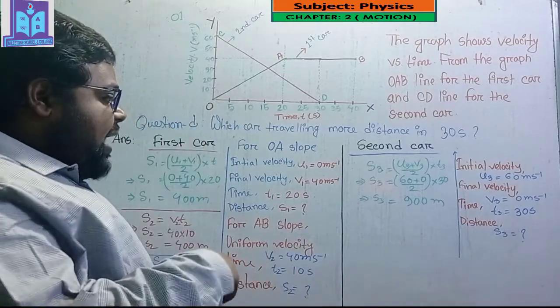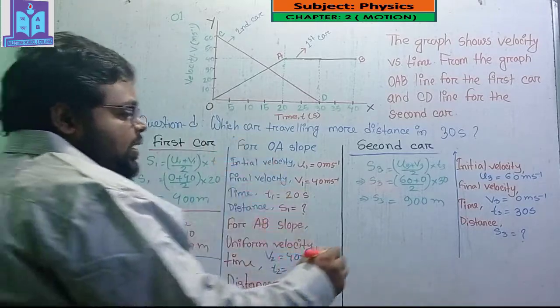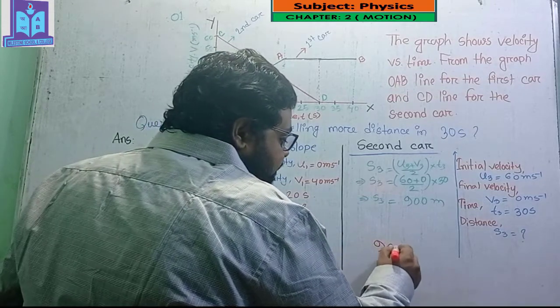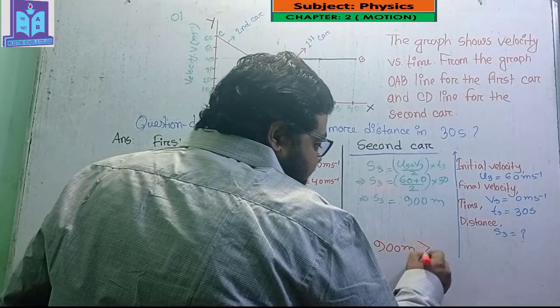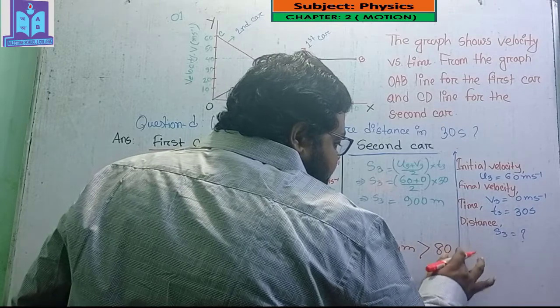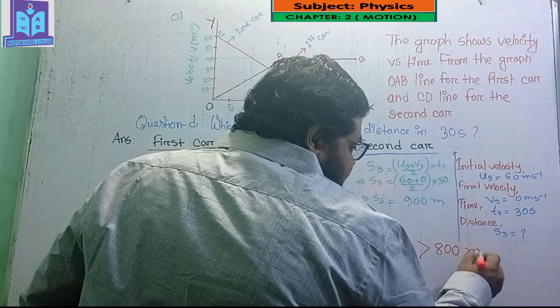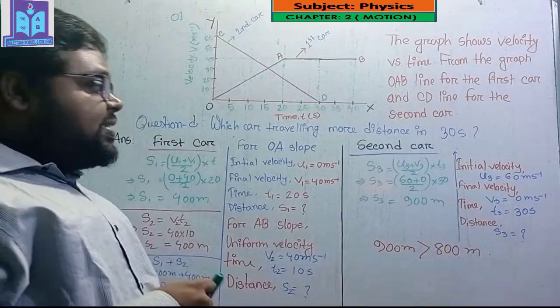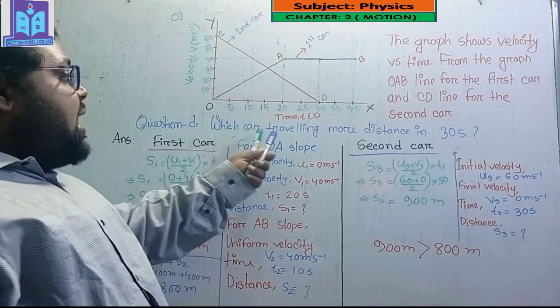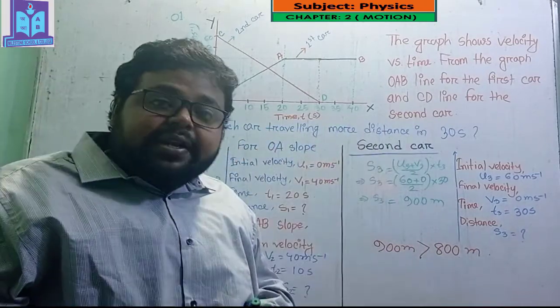Here you can see that 900 meter is greater than 800 meter. So which car is traveling more distance in 30 seconds?